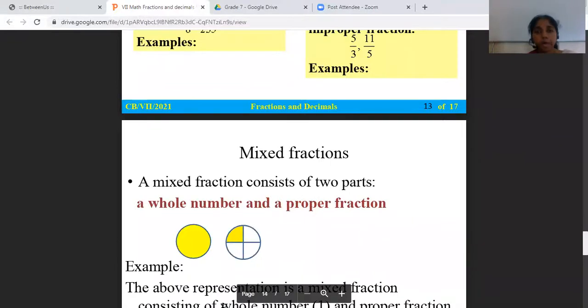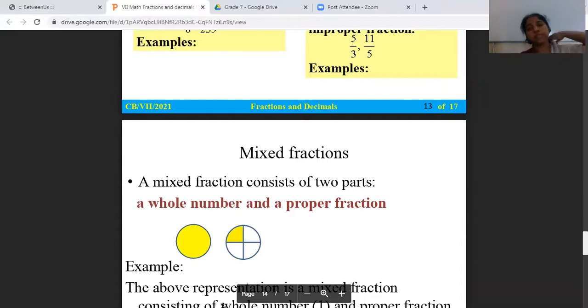Okay, we had a proper fraction, we had an improper fraction. Let us see what a mixed fraction is. Something is mixed. That means to a fraction, a whole number is mixed. To a fraction that is given, a whole number is mixed. So that becomes a mixed fraction.